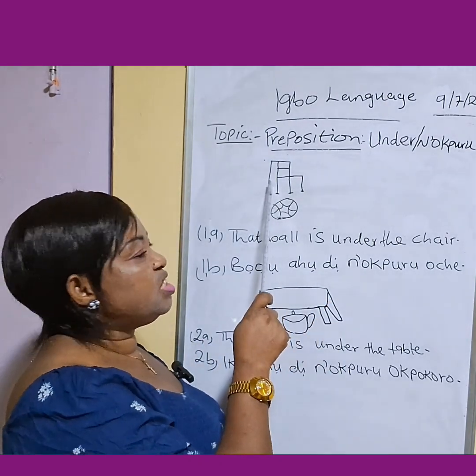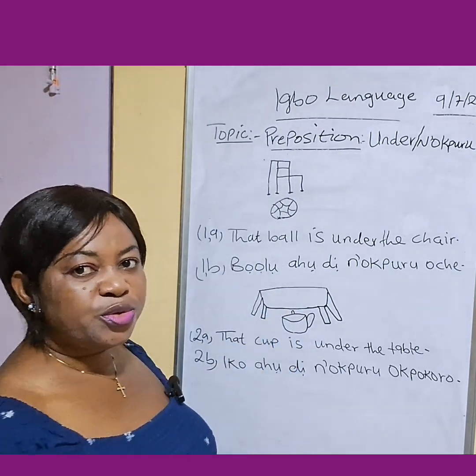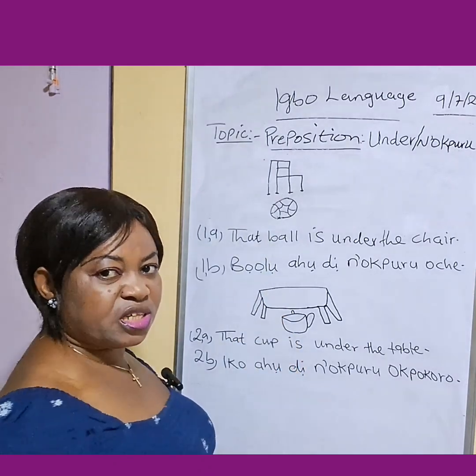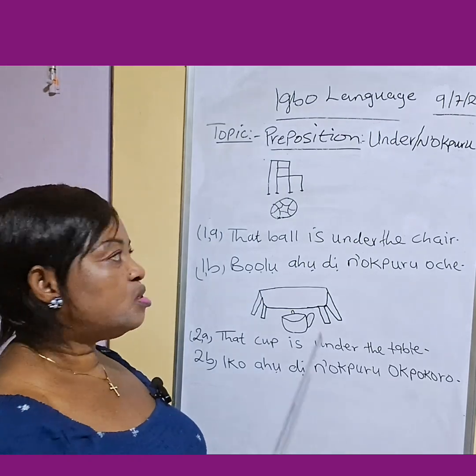Now, you can see these two objects. This is a chair and this is a ball. You can find out that this ball is under the chair.